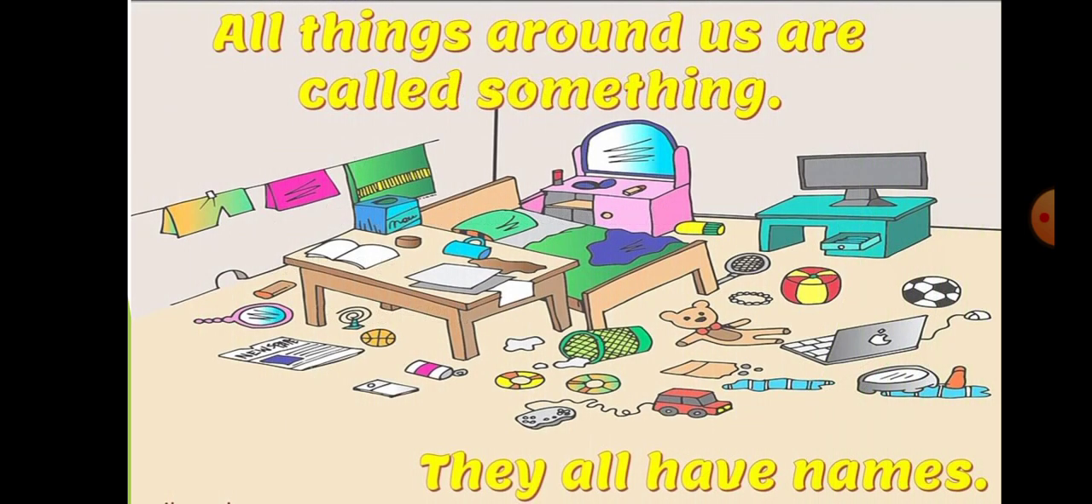All things around us are called something. They all have names. Now, as you can see in this picture, there is a computer, there is a laptop, there is a ball, there is a teddy bear, and there are so many things. And all these things have certain names.